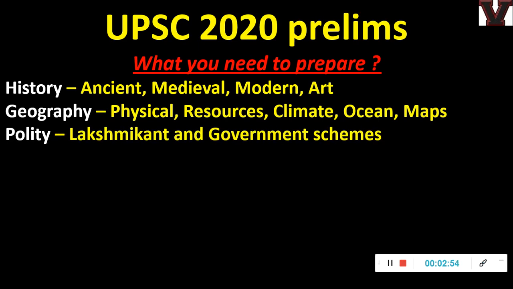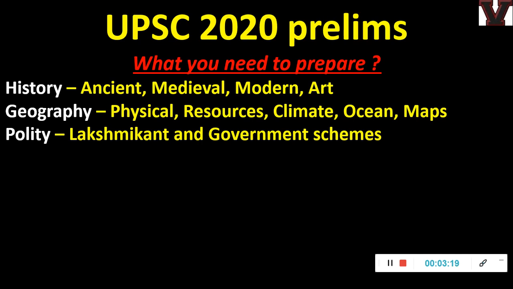The coaching institutes will tell you a lot of other textbooks. Don't do it unless your optional is something related to polity. If it's only for prelims purpose, do only Lakshmikant, but do it end to end. Now I think even the 6th edition has come. When we started this channel 2-3 years back, we explained the 4th edition. Then the 5th edition came, and we redesigned our test series to suit the 5th edition, and now even the 6th edition has come. There will be very little difference, only a few chapters will be added and deleted.